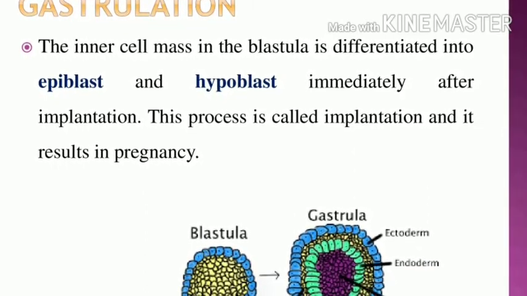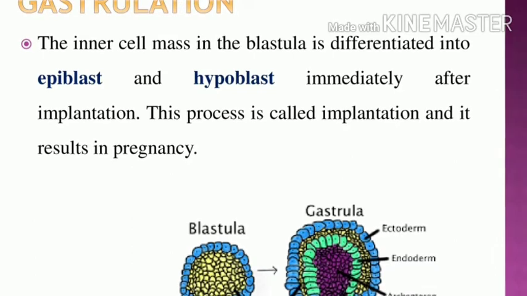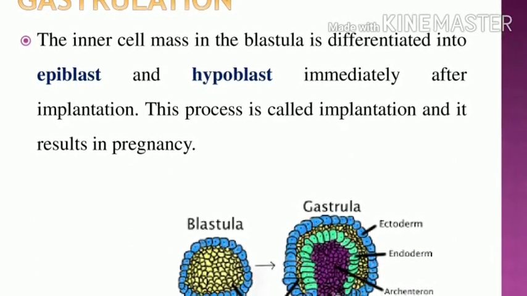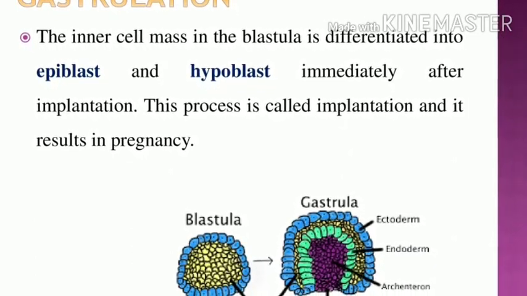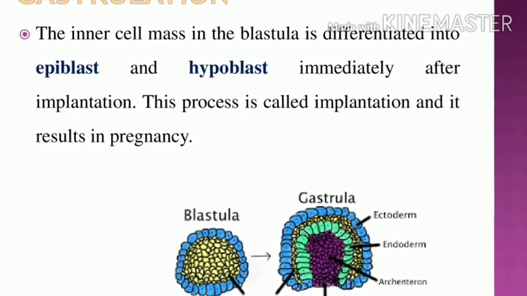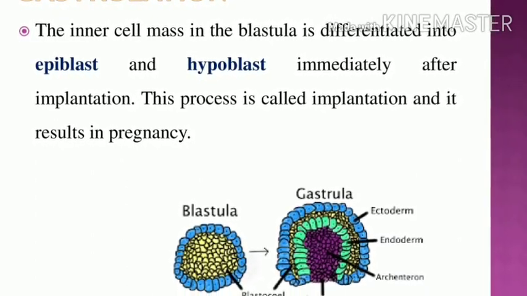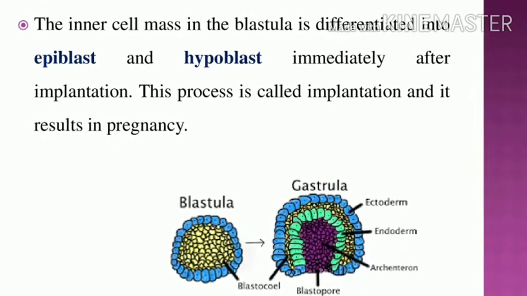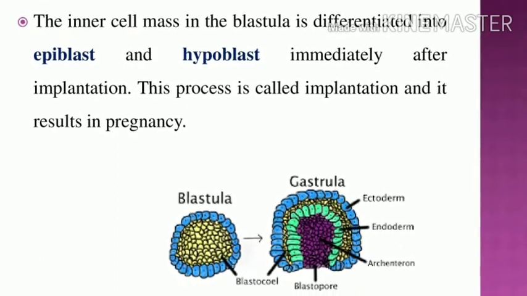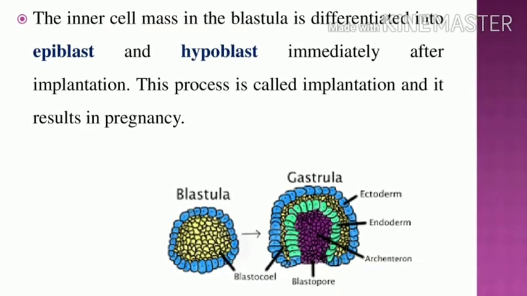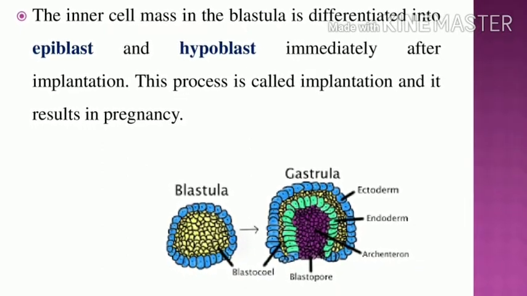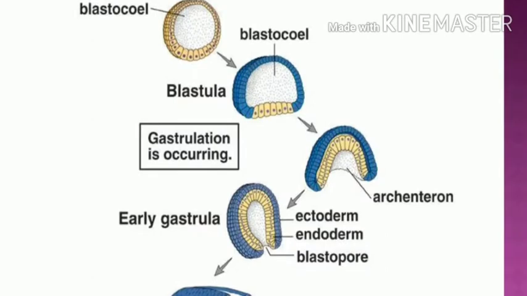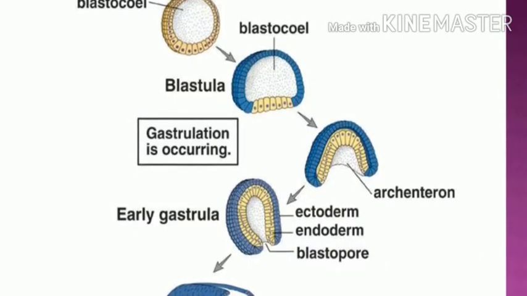So what is gastrulation? The inner cell mass of the blastula will differentiate into two: one is the epiblast and the other is the hypoblast. These differentiations occur after implantation. This is the process called implantation, and it confirms the pregnancy. This is the diagrammatic view.